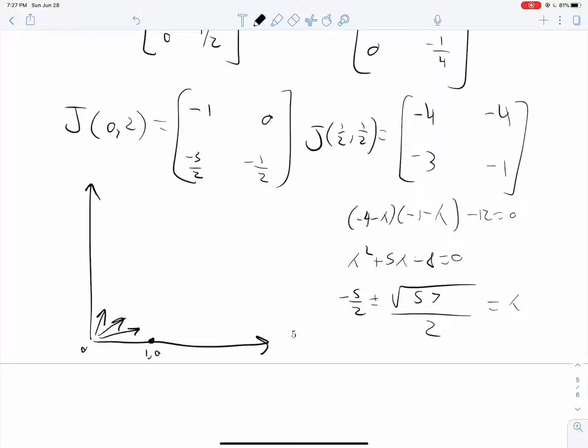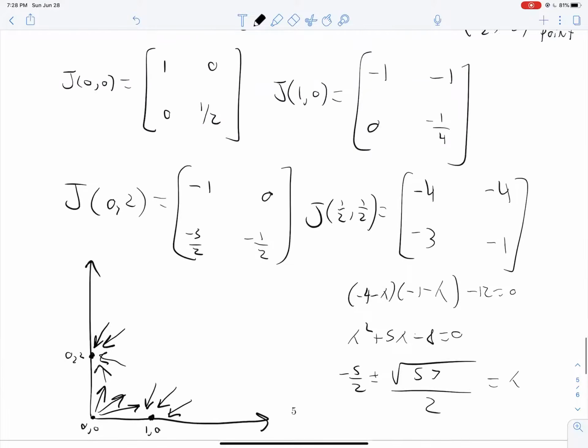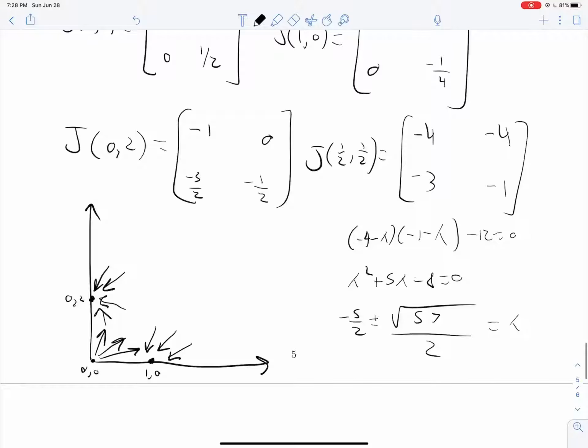So 1, 0, so this is 0, 0. At 1, 0, things are attracted in the general vicinity. At 0, 2, and this is not drawn to scale, we also have an improper nodal sink. So things will be attracted there. Then what about 1/2, 1/2? That'll be right around here. 1/2, 1/2. That is a saddle point. So while some things will be pulled in, eventually everything will get pushed away from 1/2, 1/2. So I'll just write it as a completely repulsive point there.